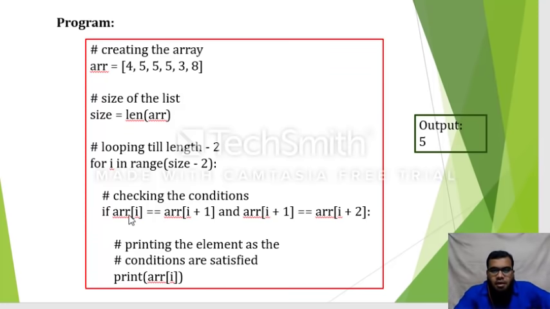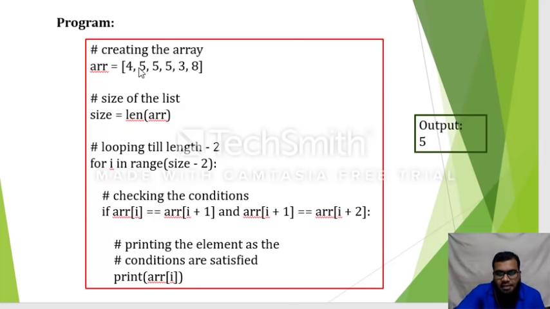So if ARR of i is equal to ARR of i plus 1, that means I am checking the first index. You can see here the first index is 4. ARR of 0 contains 4, so is 4 equal to 5? That is one condition. And ARR of i plus 1 compared with the second index.